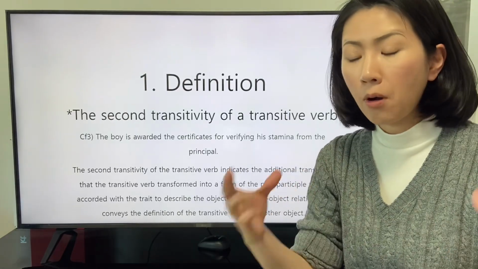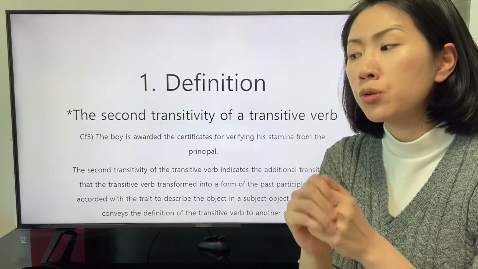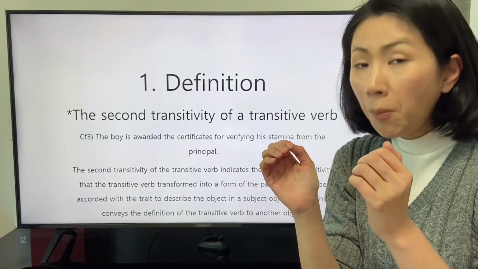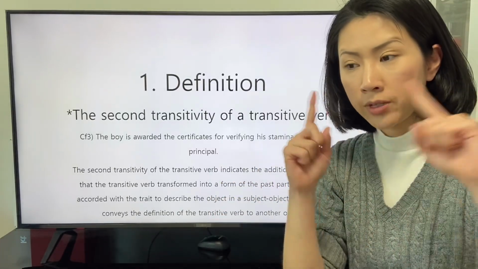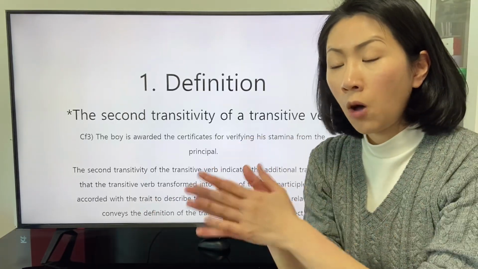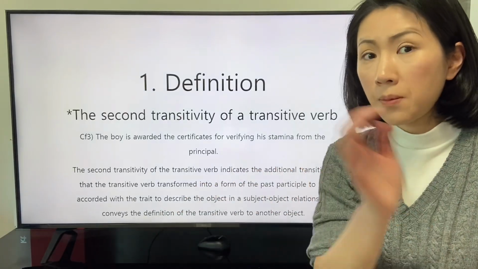The past participle is applied to describe the object in a relationship with the subject. The object is already interacted with the subject.